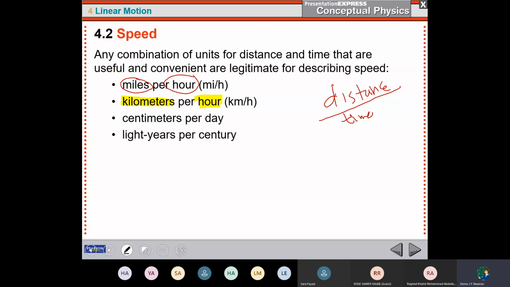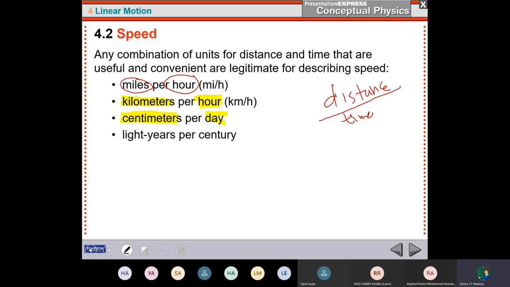As an example, the speed of the tiger can move with 2 miles per 1 hour or 3 kilometers per hour. Or also, if I am talking about the planets that move some number of centimeters per 1 day, I can say also the unit of the speed is centimeters per day or light years per century. All of these are a combination of units that are used for the speed.